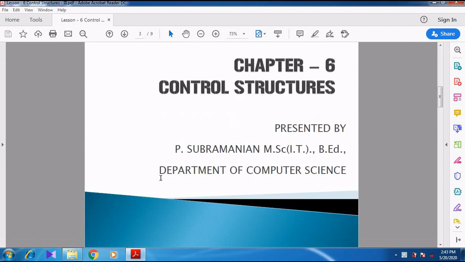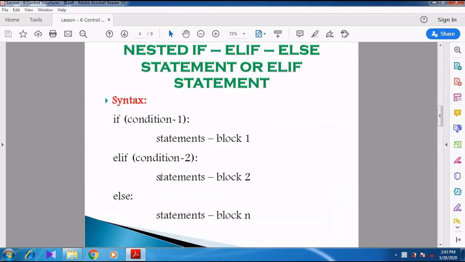So today we are going to discuss chapter 6, control structure. In this we are going to see the topic nested if, elif, else statement, or we can call it as elif statement.